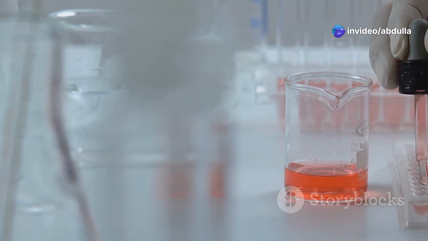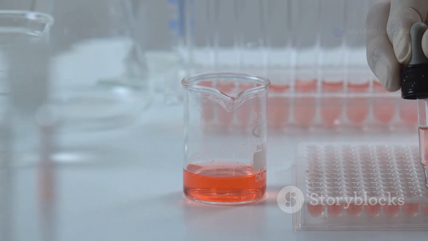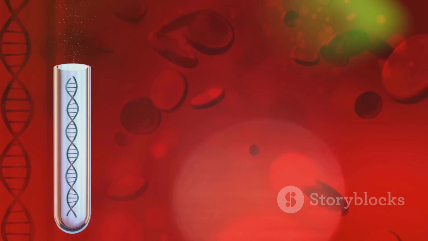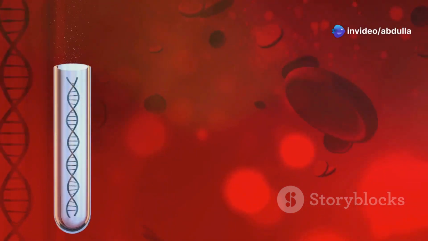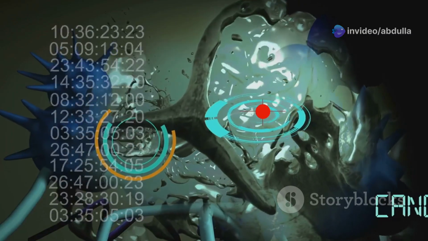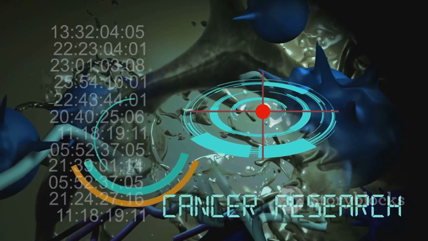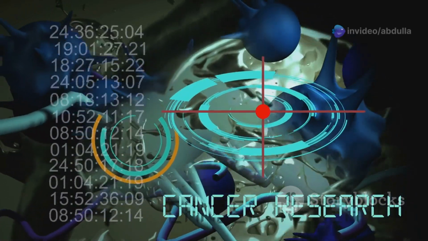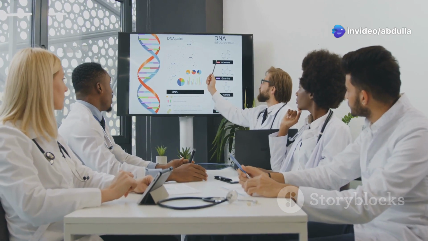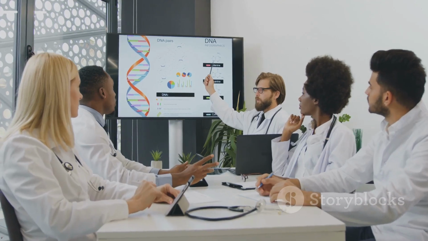DNA repair genes fix errors during DNA replication. They act as a maintenance crew, correcting mistakes that occur when DNA is copied. Mutations in these genes lead to a buildup of DNA damage, increasing cancer risk. When these repair mechanisms fail, errors accumulate, making cells more prone to becoming cancerous. The accumulation of mutations transforms a normal cell into a cancerous one. Over time, these genetic changes can lead to the development of tumors. Understanding specific mutations helps guide treatment decisions and predict prognosis. By identifying the exact genetic changes, doctors can tailor treatments to target the cancer more effectively.